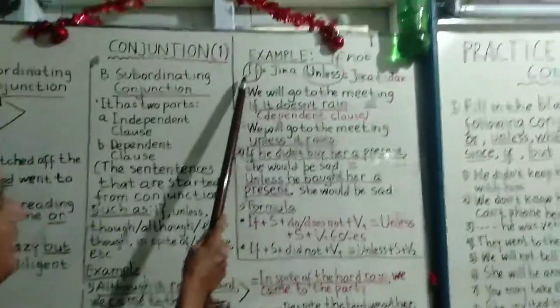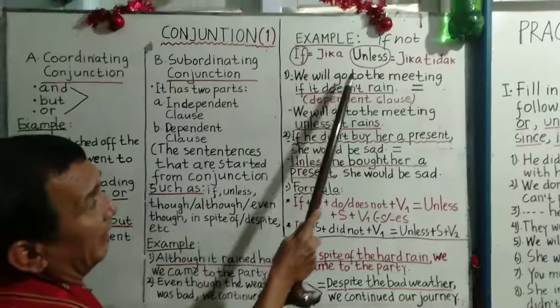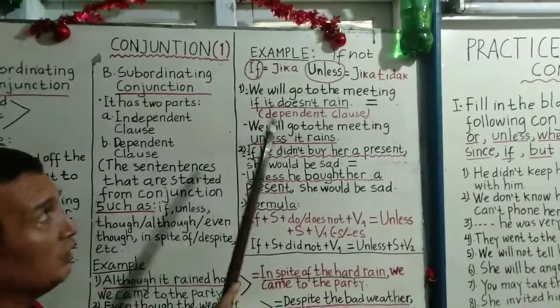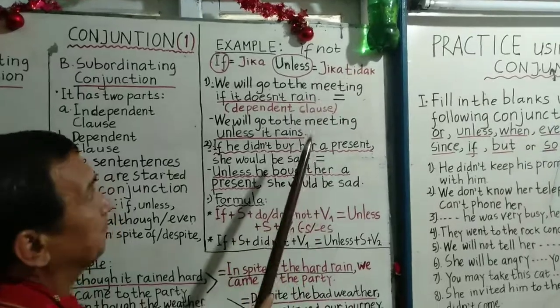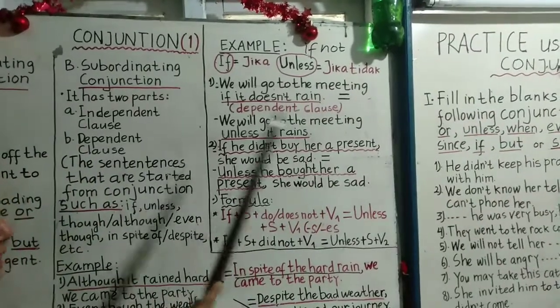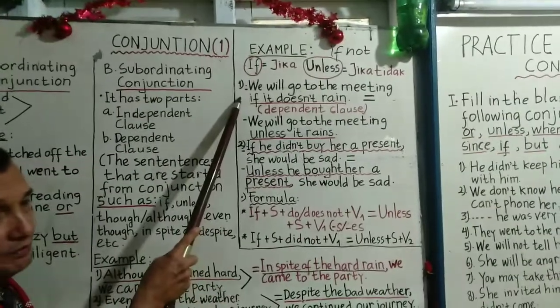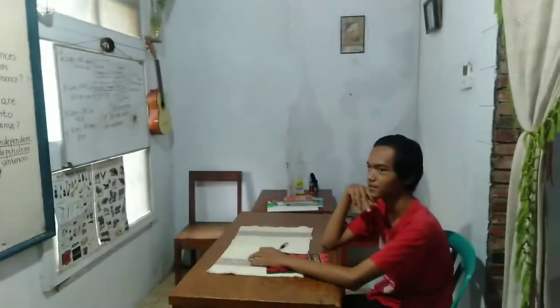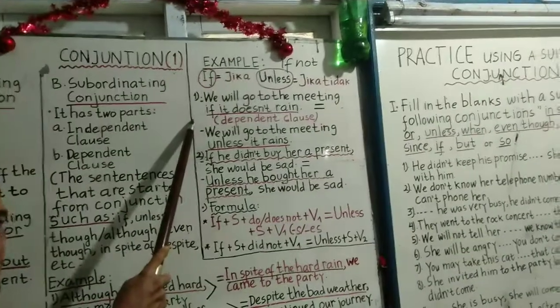Let's see also subordinating conjunction if and unless. In Indonesia you can say if, jika. Unless is jika tidak. Let's see example. Please, my student Tony, read number 1. We will go to the meeting if it doesn't rain. Can you repeat once again, Tony? Once again. We will go to the meeting if it doesn't rain.